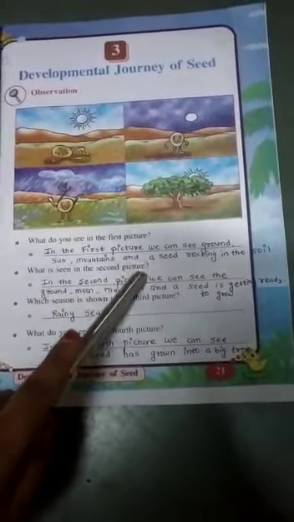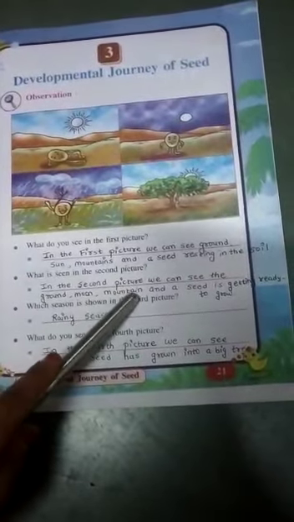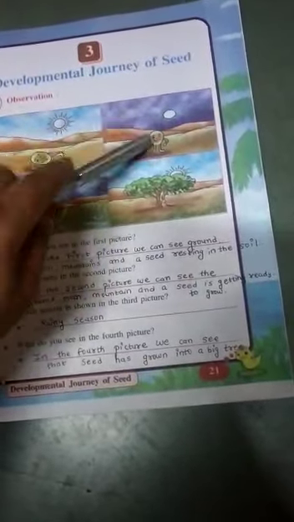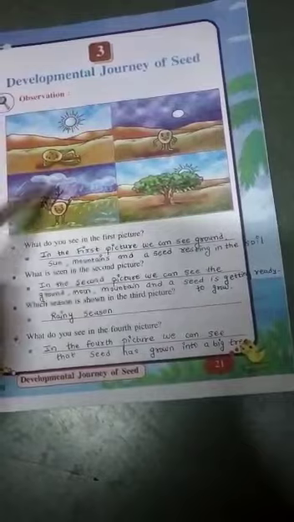Okay. Now second question. What is seen in the second picture? Children, observe the second picture and answer the question. In the second picture, we can see the ground, the moon, mountain and the seed is getting ready to grow. Here is the moon, mountain, and in the first picture the seed was resting, while in the second picture the seed is getting ready to grow. Next question. Which season is shown in the third picture? Children, observe the third picture and write which season is going on. Which season is seen? It is a rainy season.